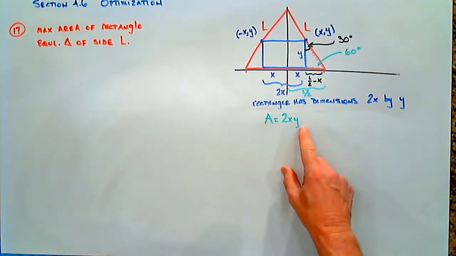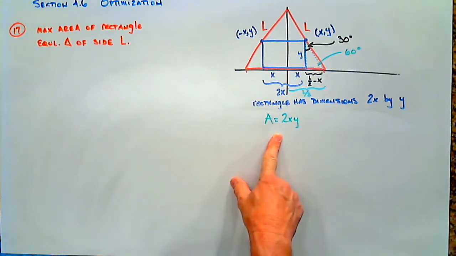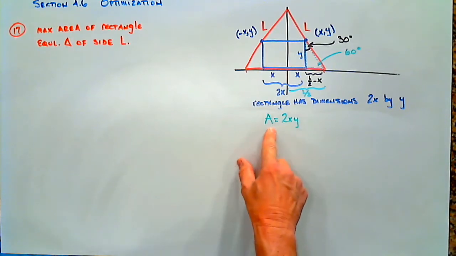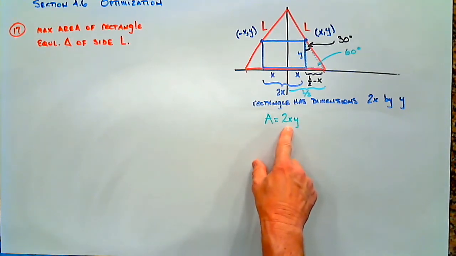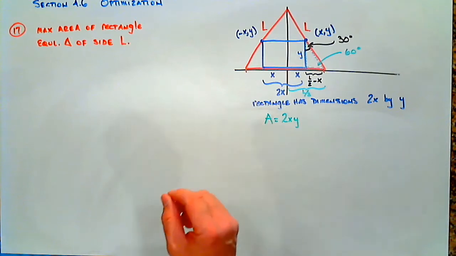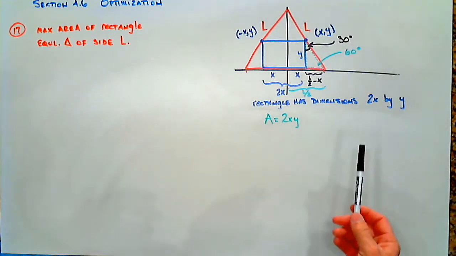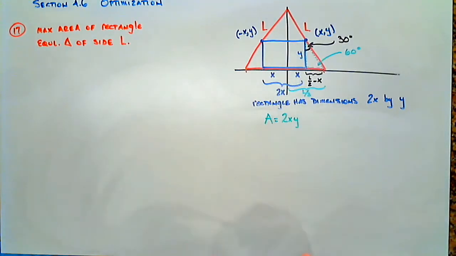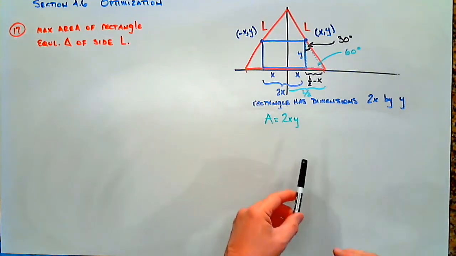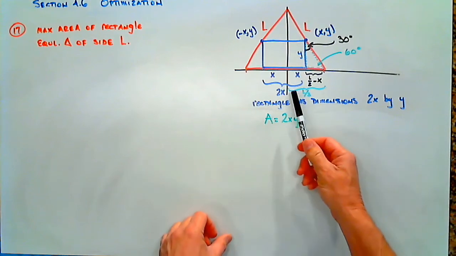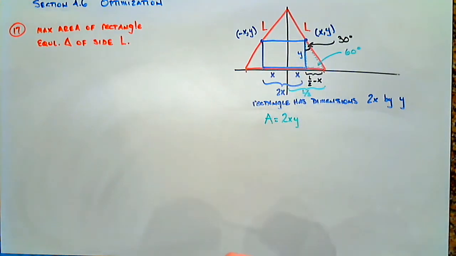Once again, we've reached that point that we reach on optimization problems where we have an equation in two variables and we need to reduce it to one. What are we going to do to reduce this to one variable? Well, we're going to take a look at our sketch and we're going to try to come up with some way of rewriting this to eliminate either x or y. I've labeled all the pertinent pieces.